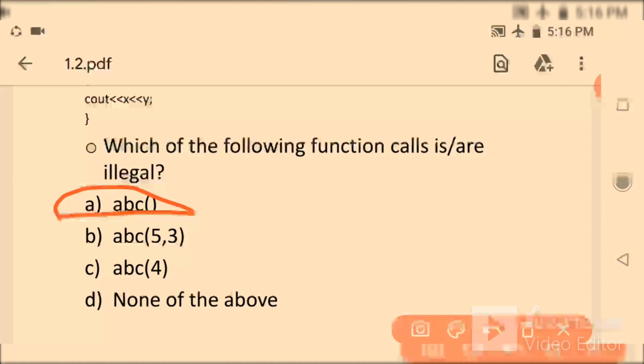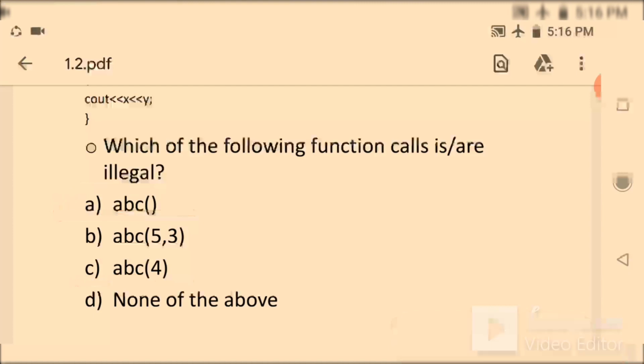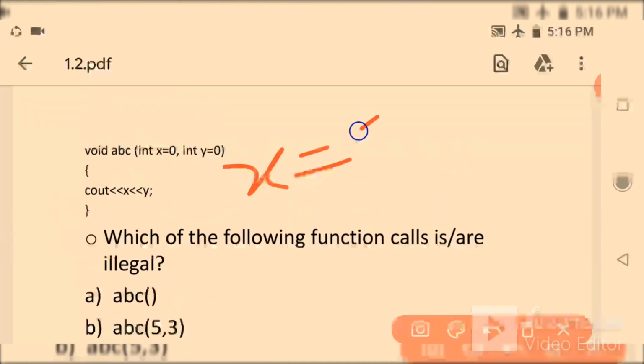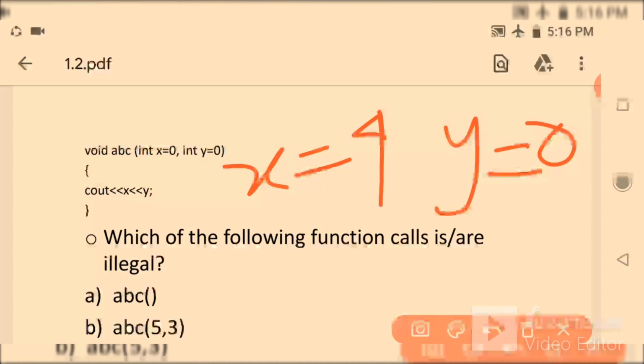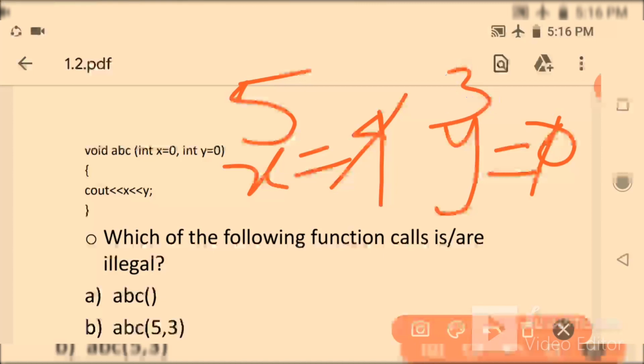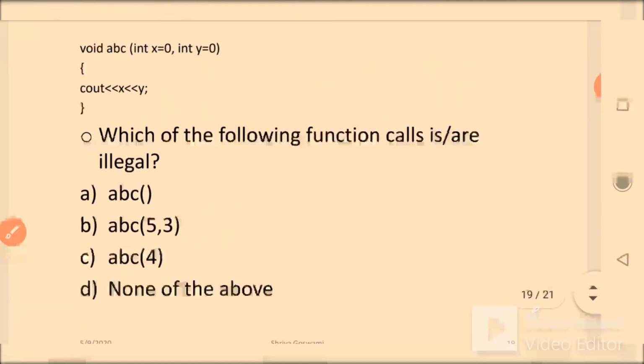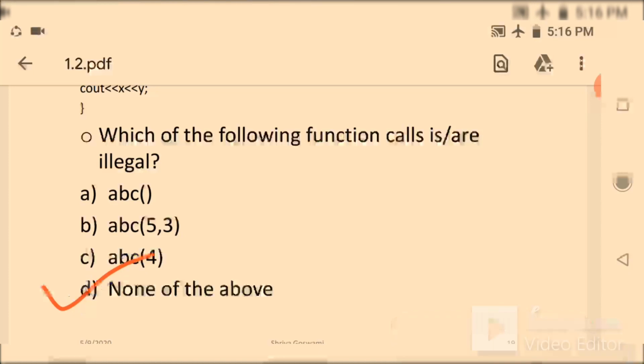If you are using ABC 4, for the first variable, that means for x, it will take 4, but for y it will take 0. And if you are using ABC 5 3, for x it will take 5 and for y it will take 3. So all 3 of these are legal. Sorry, the question is which are illegal? None.